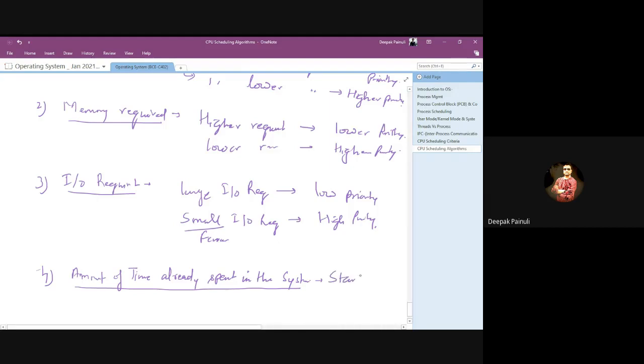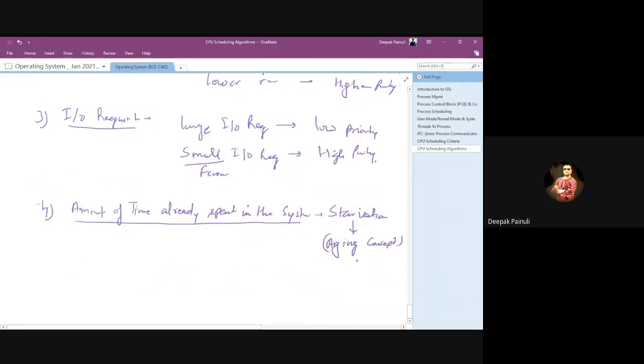So for removing this starvation condition, we use the aging funda. Aging concept here means what? The aging concept states that after a regular clock cycle, or after some regular time interval, what will the system do?